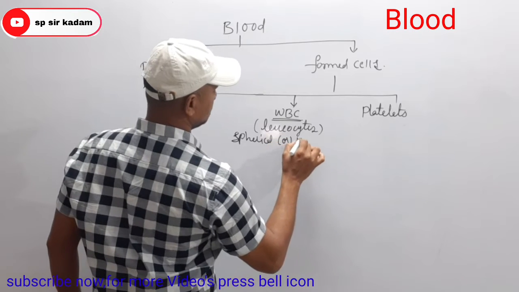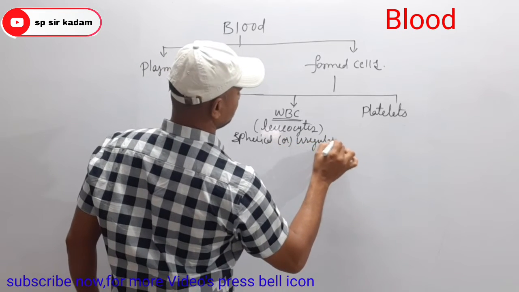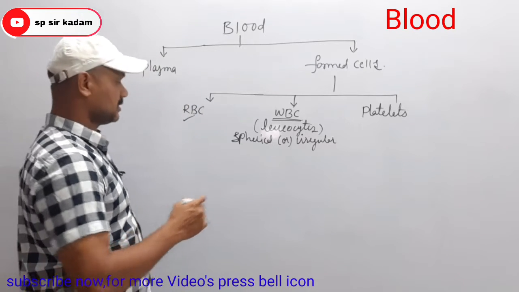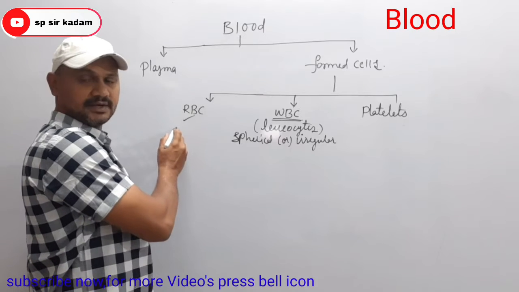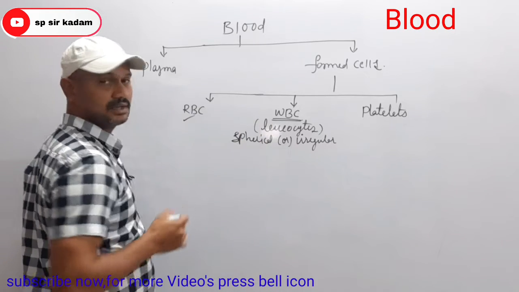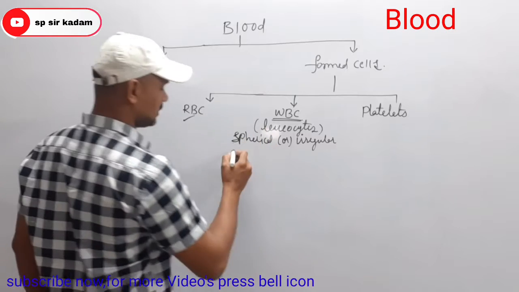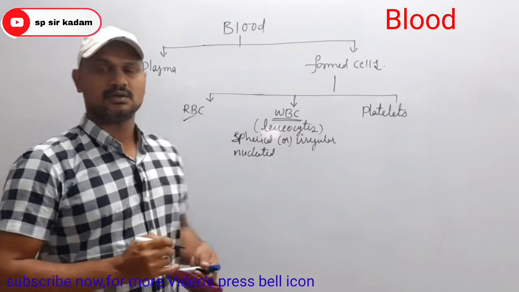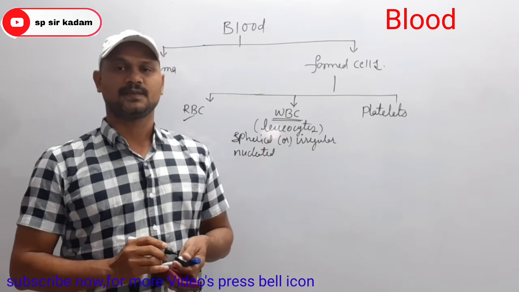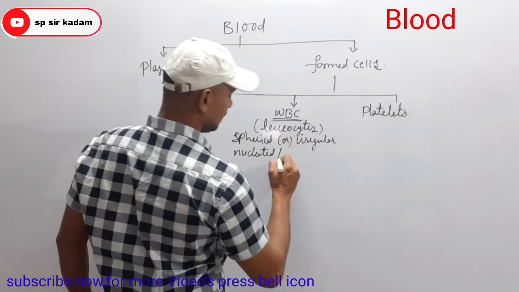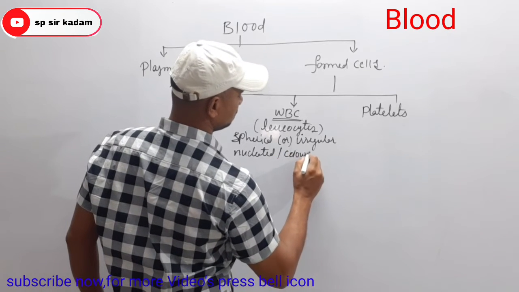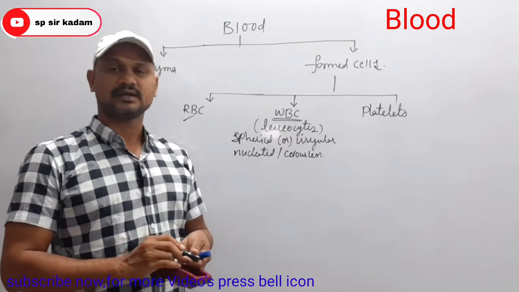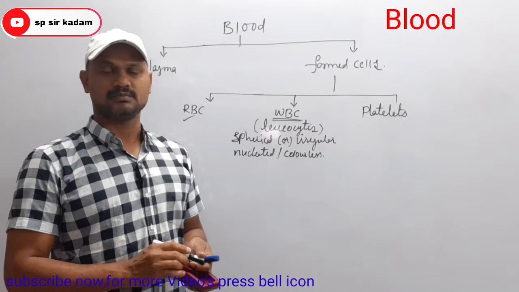And one more important point about WBC: enucleated means the nucleus is absent, but here they are nucleated, so the nucleus is present. And they are colorless.